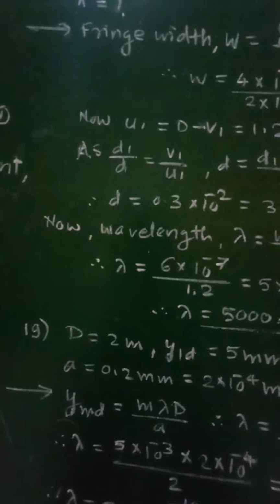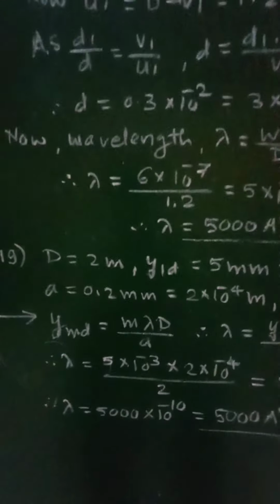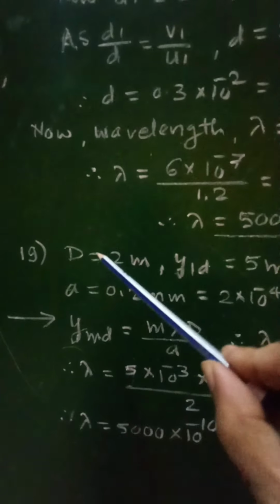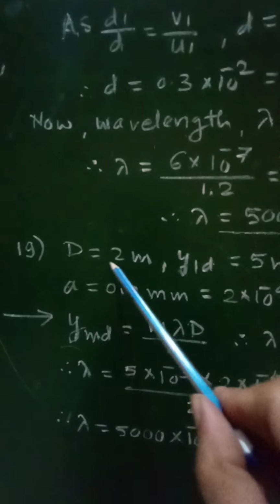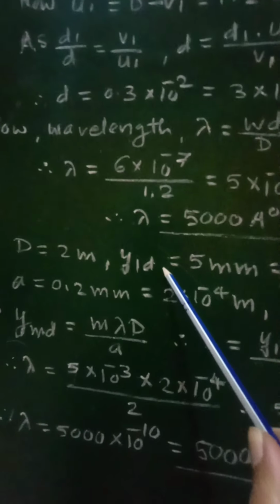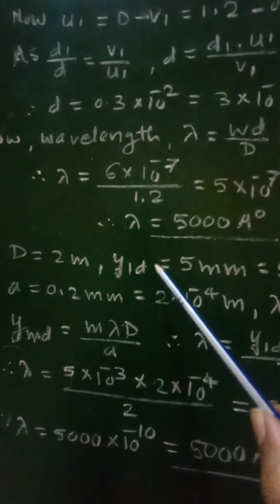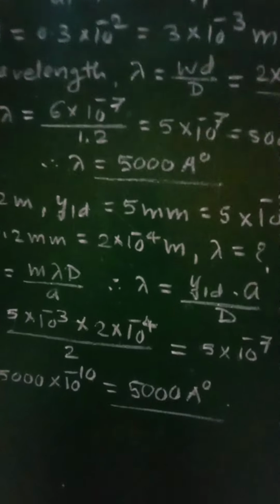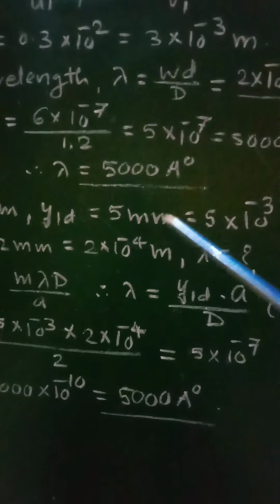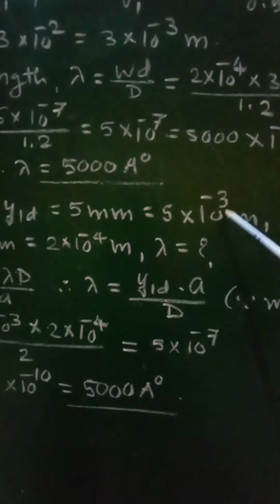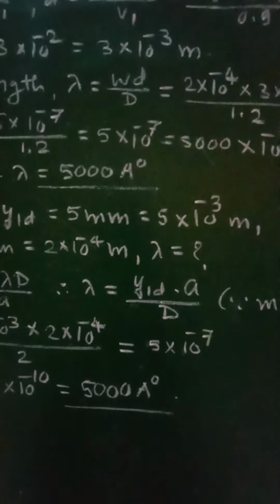And therefore, let us see the given data for this numerical. For this numerical, D will be equal to the total distance, 2 meter. Then Y1D, that is the distance of the first dark fringe or first minimum on either side of the central maximum, is 5 millimeter. That will be equal to 5 into 10 raised to minus 3 meter.